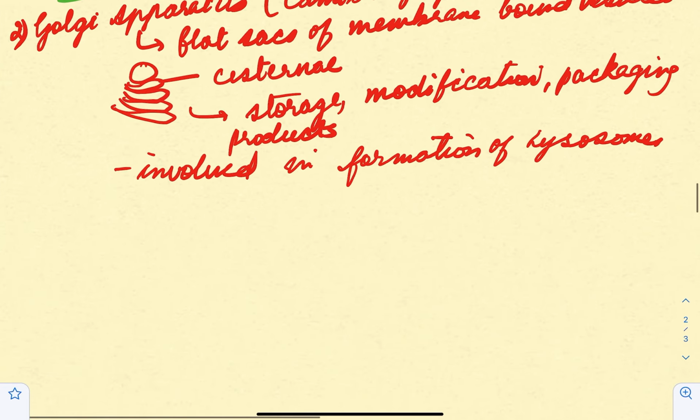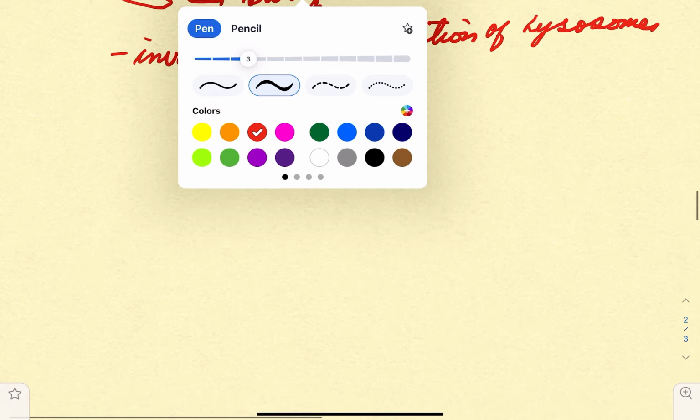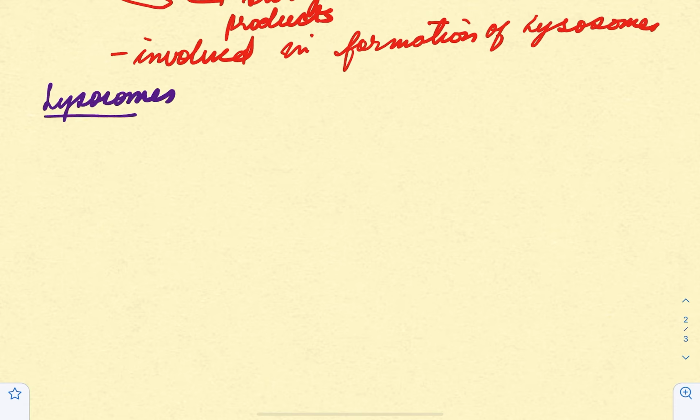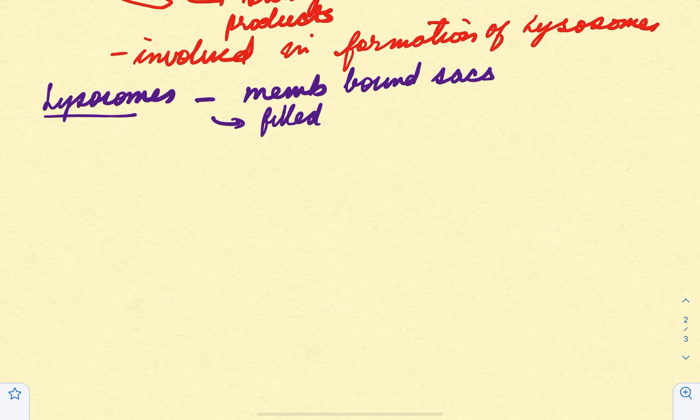Let's look at the function of lysosomes now. I'll try to brief it up quickly. Lysosomes are, first thing, membrane bound sacs. They have a membrane around them. They are filled with digestive enzymes, right?